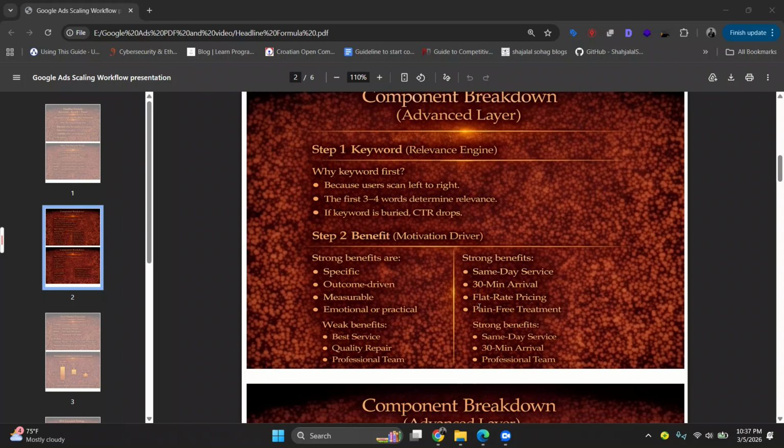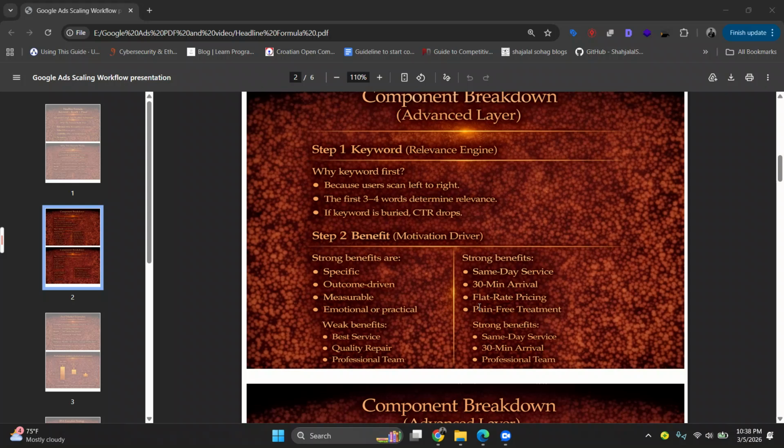Then the component breakdown. Step one is keyword. It is the relevance engine. This must reflect core search intent, with exact phrasing when possible, plus an optional modifier like location or urgency. Examples: emergency plumber, refrigerator repair, roof leak repair, dental implants, Google Ads management. Why keywords first? Because users scan left to right. The first three to four words determine the relevance. If the keyword is buried, CTR drops.